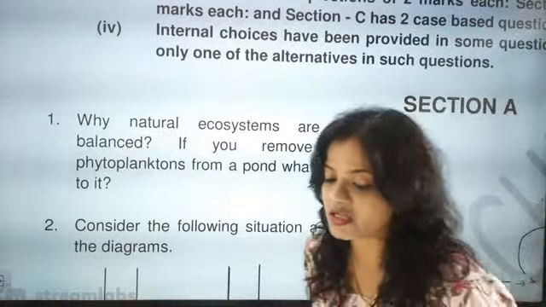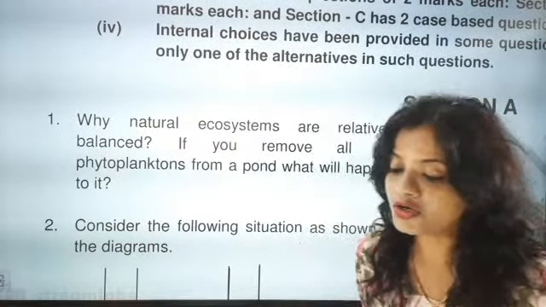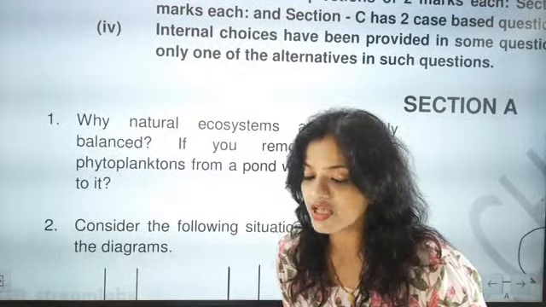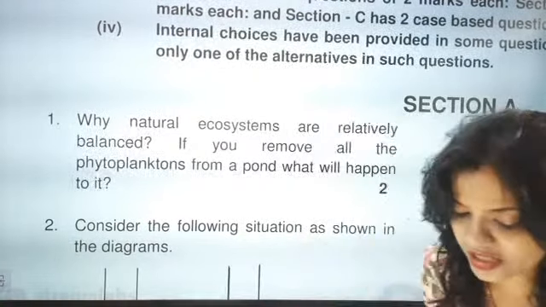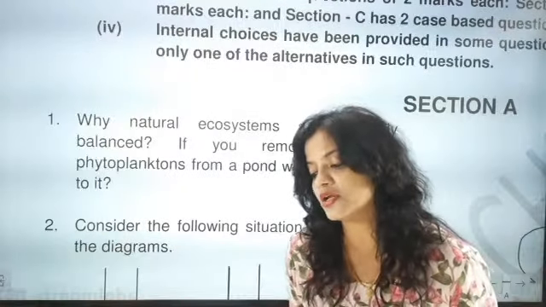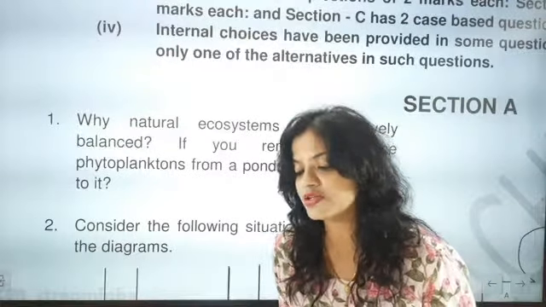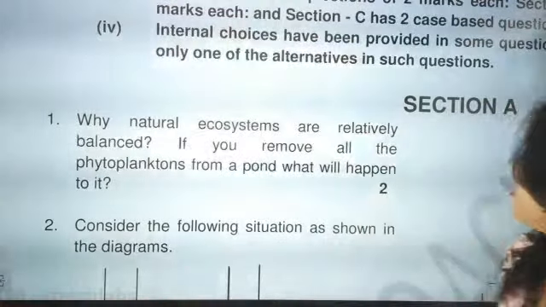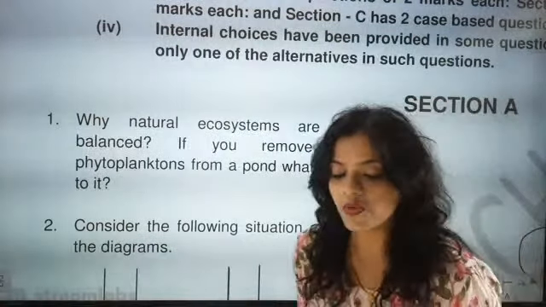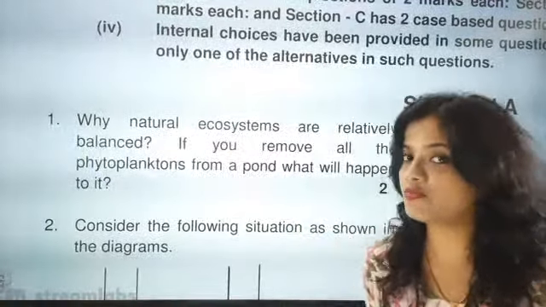Karthika has given the answer: natural ecosystems are self-sustaining and do not need human interference to be balanced. If phytoplanktons are removed, the food cycle would be unstable. Absolutely correct. But here the first point, that it doesn't need human interference, they didn't ask about human interference in the question, Karthika. It may act as a negative point for you.